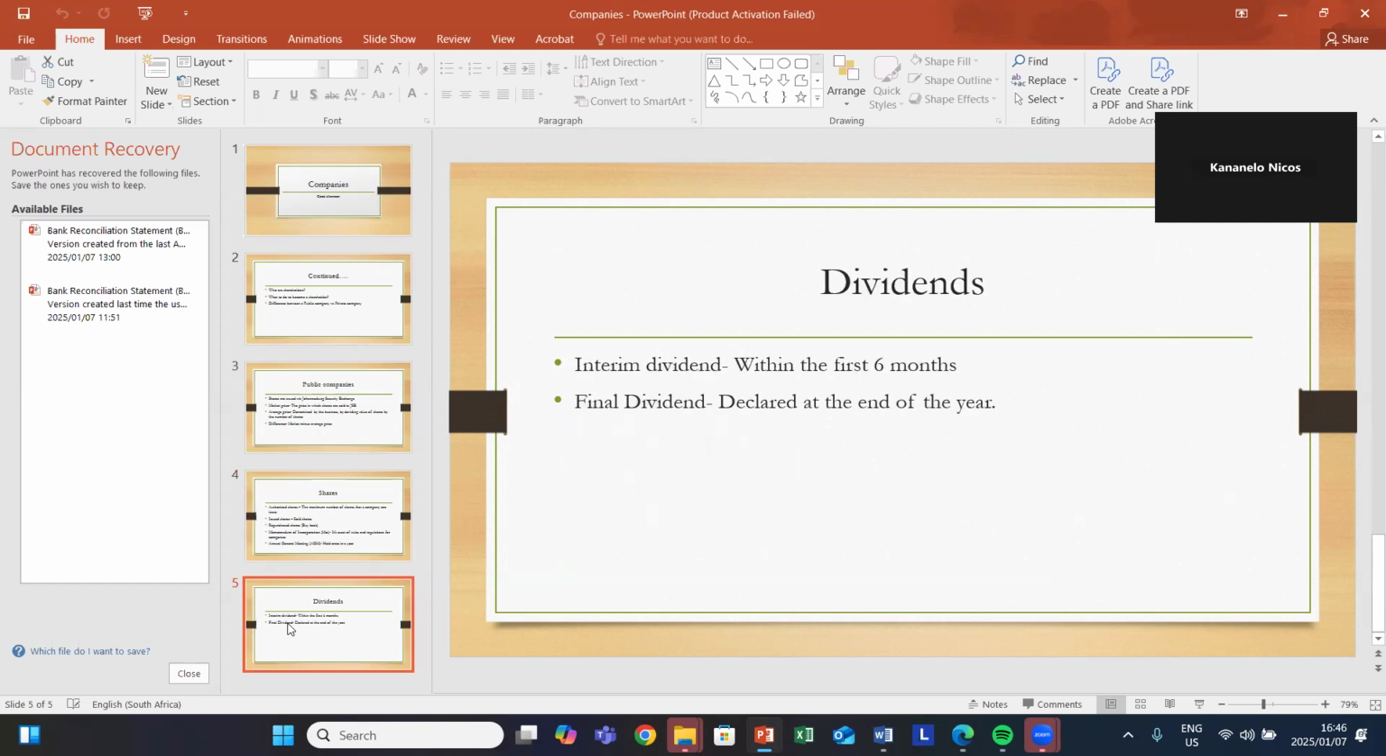The interim dividend is provided to our shareholders within the first 6 months of our financial year, whereas the final dividend is declared on the last day of the financial year. That's the keyword there, declared. Declared is not the same as paid. Declared means that we are promising them to give them that certain amount of money. So at the end of the financial year, we will declare those final dividends, meaning you're going to promise them